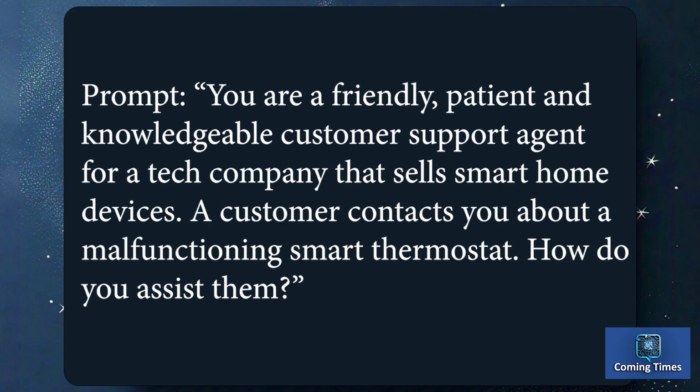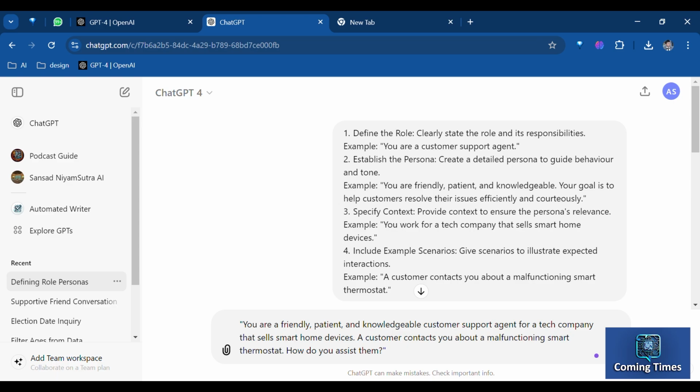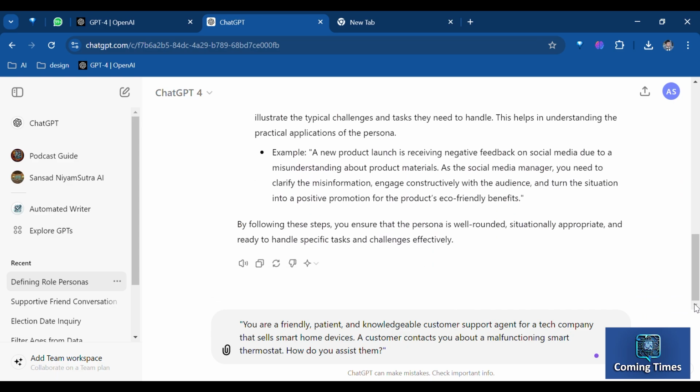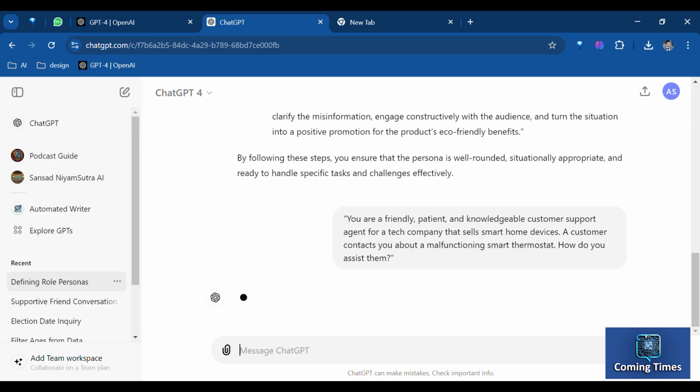Prompt: you are a friendly, patient, and knowledgeable customer support agent for a tech company that sells smart home devices. A customer contacts you about a malfunctioning smart thermostat. How do you assist them? This approach helps ensure clarity and consistency in AI responses by defining roles, personas, and context.